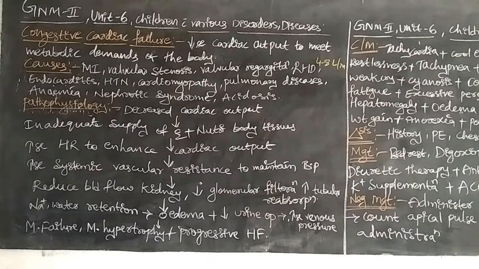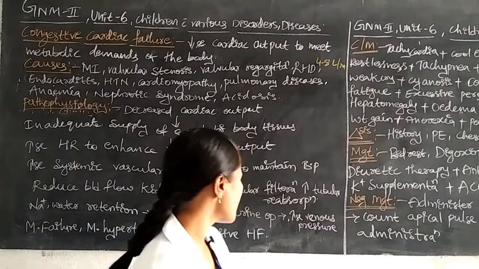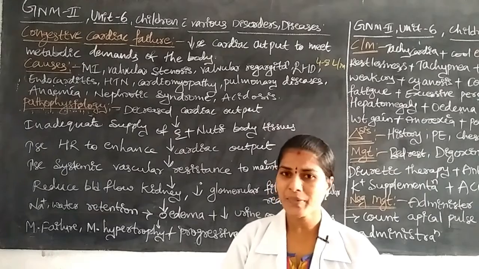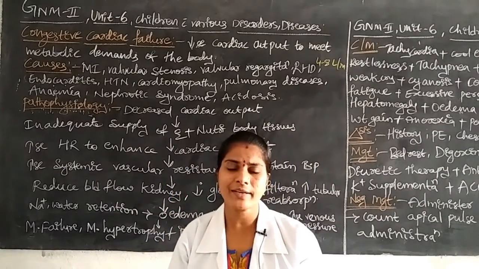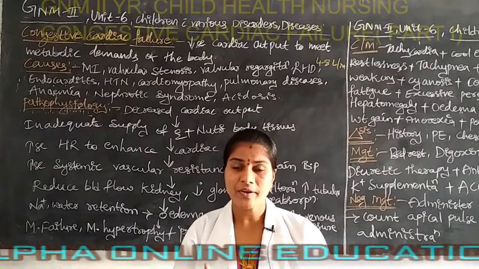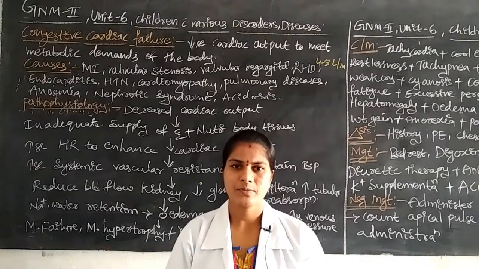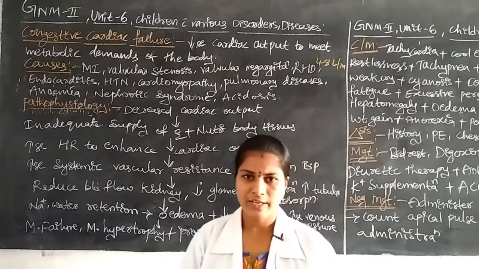After that, the children may have myocardial failure. The heart may fail in its function, with myocardial hypertrophy. Next, it leads to progressive heart failure. The normal functioning of the heart, pumping of blood, is lost. Due to these reasons, the heart does not pump blood to all over the body parts. This is the pathophysiology of congestive cardiac failure.